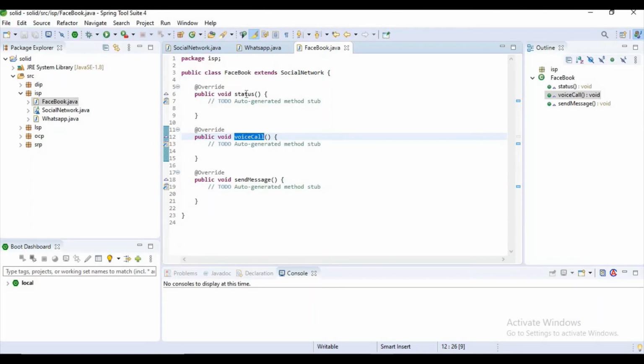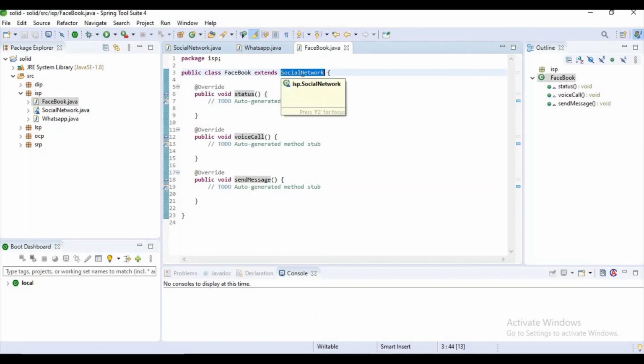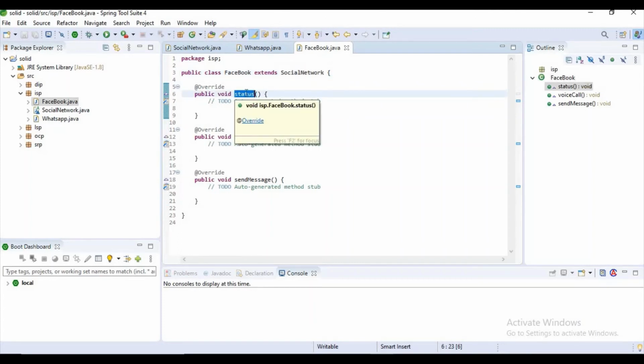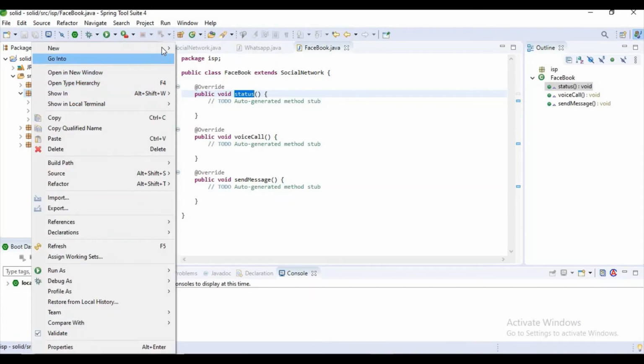Okay, and if you observe here, we have some functionality: status. In Facebook we don't have any functionality like sending status. In WhatsApp only we have the functionality for sending status, but in Facebook we are implementing it because in social network we have that method. It means we are forcing our client to implement this method, which means it is violating the interface segregation principle. So what I want to do is create two interfaces,